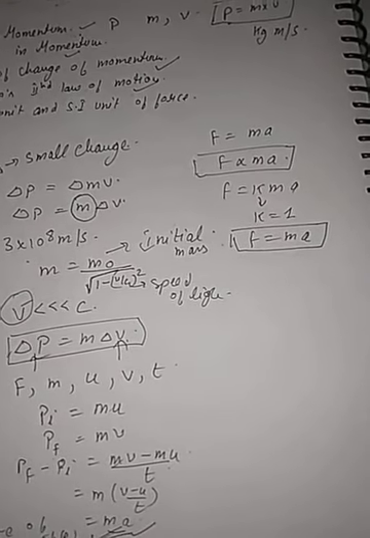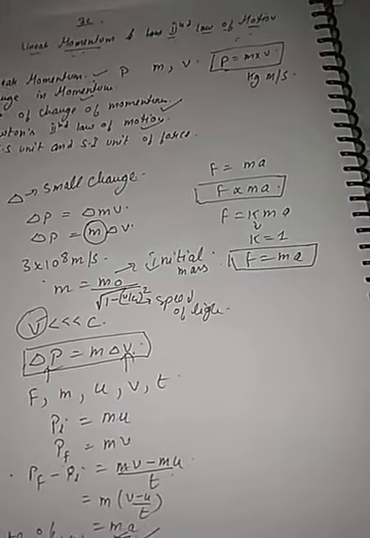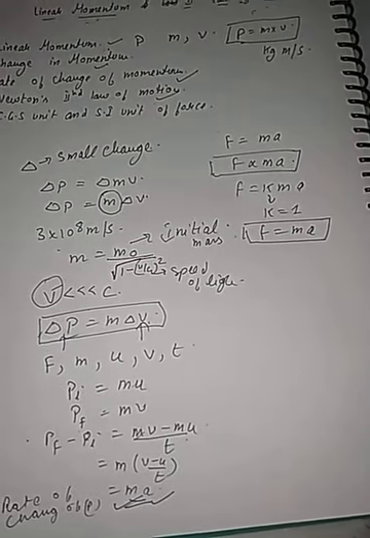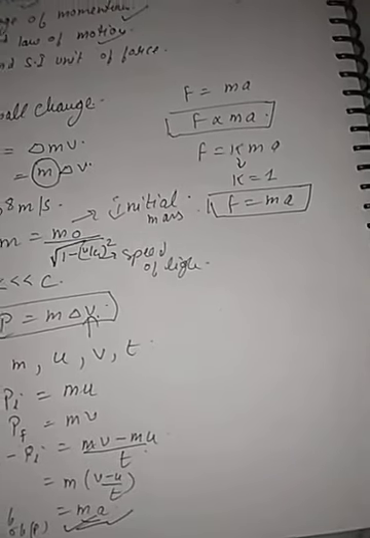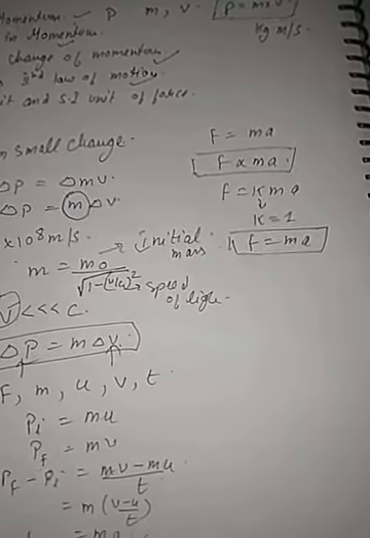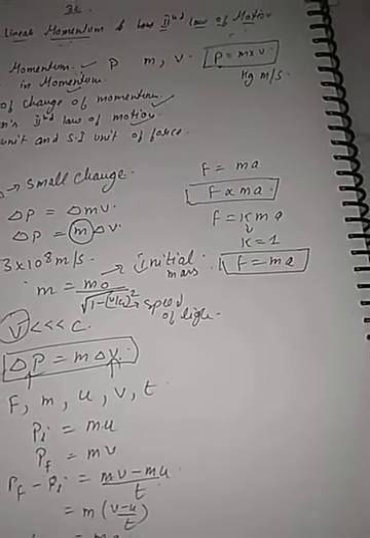Whenever a force is applied, it produces acceleration in the body, and the acceleration relates with mass and change of momentum, mass and acceleration. Now generally, if you apply two forces on the same body, one larger and one smaller, the larger force produces a larger acceleration, and the smaller force produces a smaller acceleration.